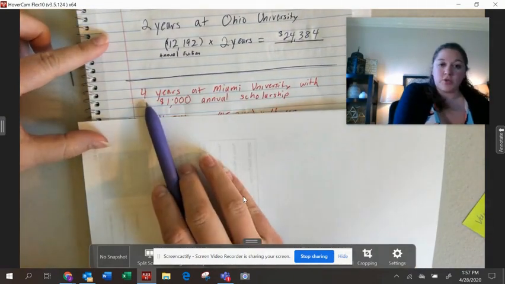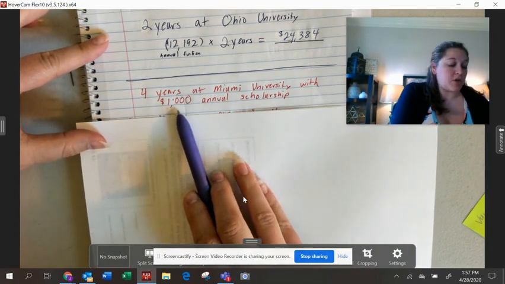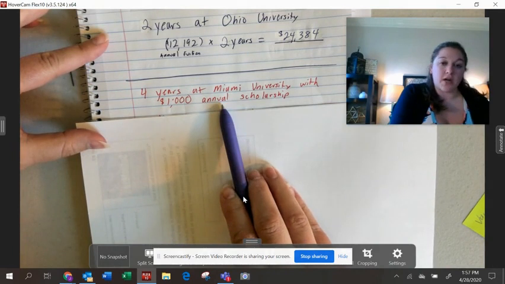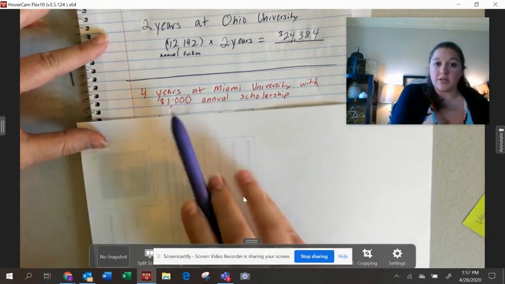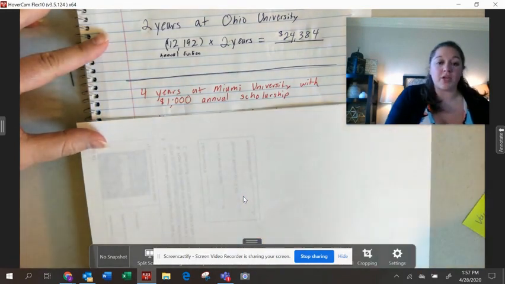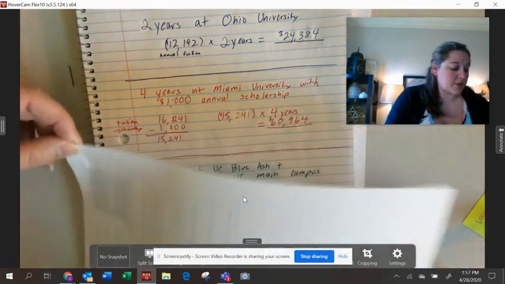So I said, let's do a scenario where it's 4 years, still a 4-year program, but you got a $1,000 annual scholarship. Now, what that means is that you get this $1,000 every year. It could qualify for each of the years. Some scholarships are like that. Others are just a one-time grant or one-time scholarship.